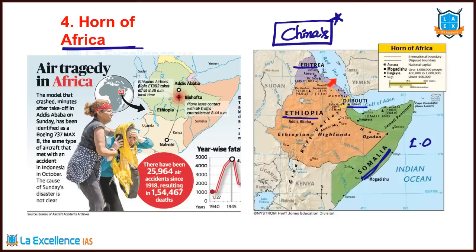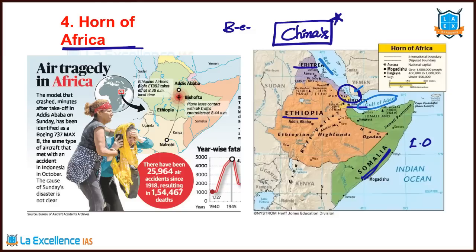This Red Sea forms the boundary between Arabian Peninsula and Horn of Africa. And there is this small strait called Bab el-Mandeb. Bab el-Mandeb is the strait between Horn of Africa and the Arabian Peninsula. And this region is Gulf of Aden. Gulf of Aden, Bab el-Mandeb, Red Sea, very, very important.